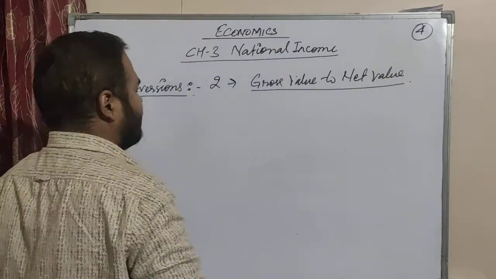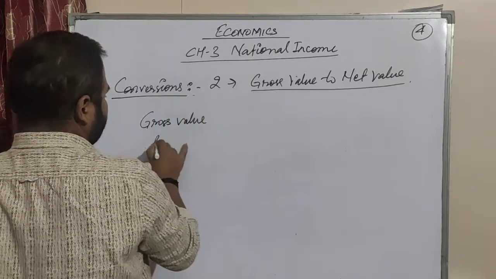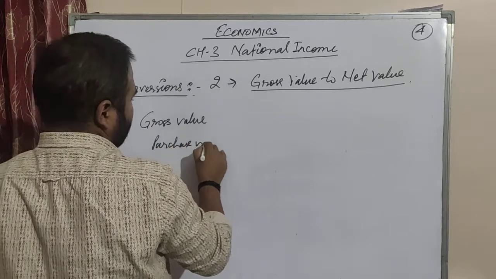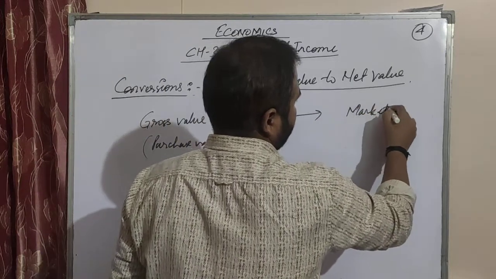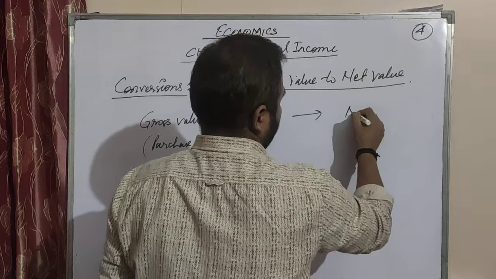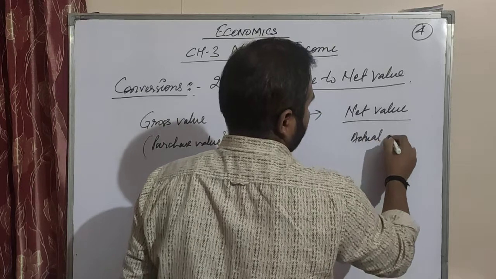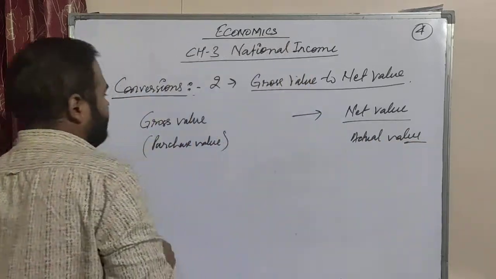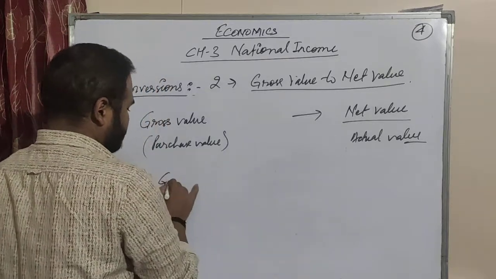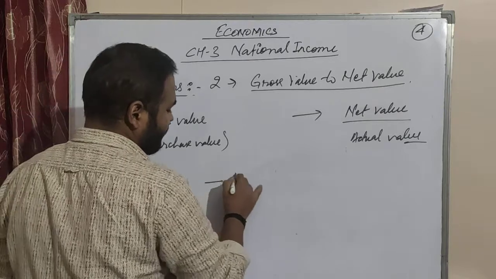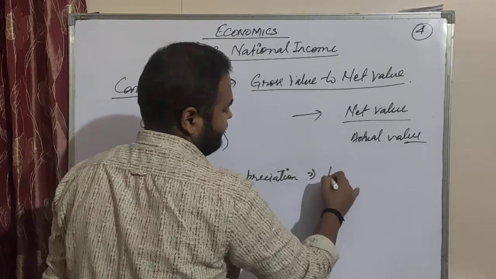Gross value to net value. See, gross value I told you what it is: purchasing value, purchase value, for your remembrance. Net value, that is actual value. So, gross value is there and net value is there. So what you will do? From gross, you will minus depreciation. So you will get net value.